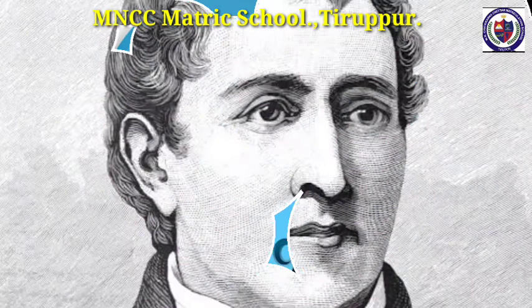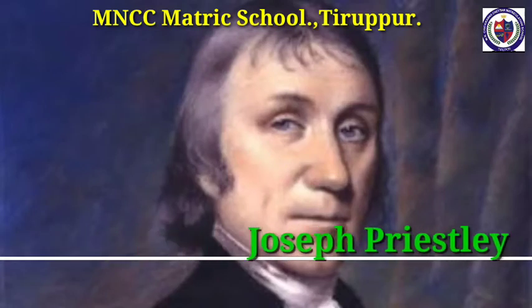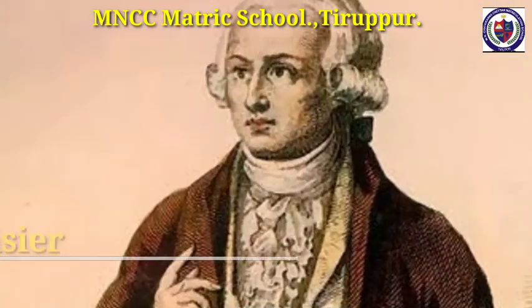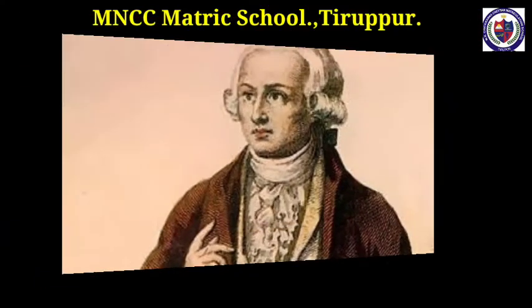Swedish chemist C.W. Scheele first discovered oxygen in 1772. He called the gas fire air or vital air because it was found to support the process of burning. It was independently discovered by the British scientist Joseph Priestley in 1774. Lavoisier named oxygen. The name oxygen comes from the Greek word oxygenous, which means acid producer. It is called so because early chemists thought that oxygen is necessary for producing acids.